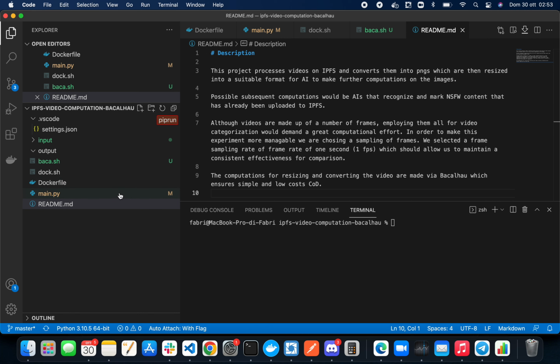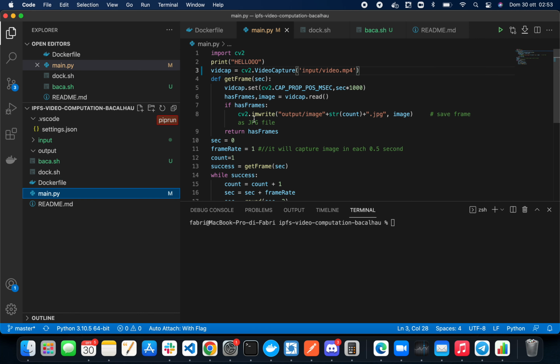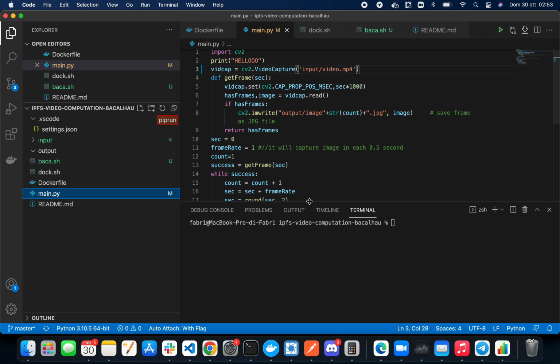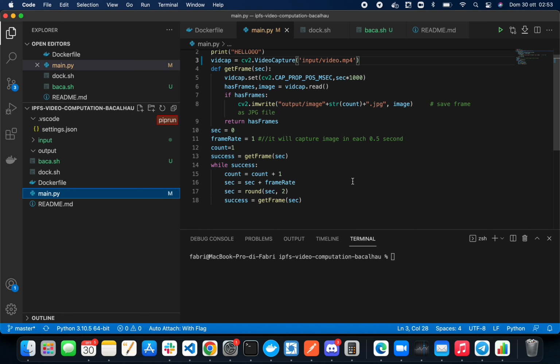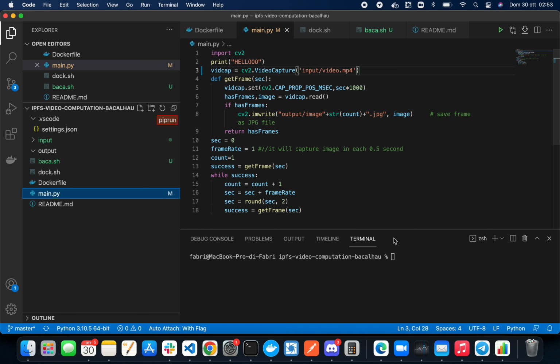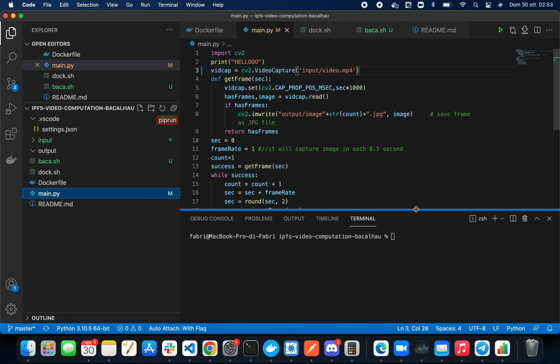So in our Python file, you find a script that is taking a video file out of IPFS. Ideally, this will become a huge list. You know, Bacalhau is all about big data, so we're using one video now to show the use case. Then we split this video into different images, one PNG at a time, essentially 1 frame per second, and we'll show you now how this works.